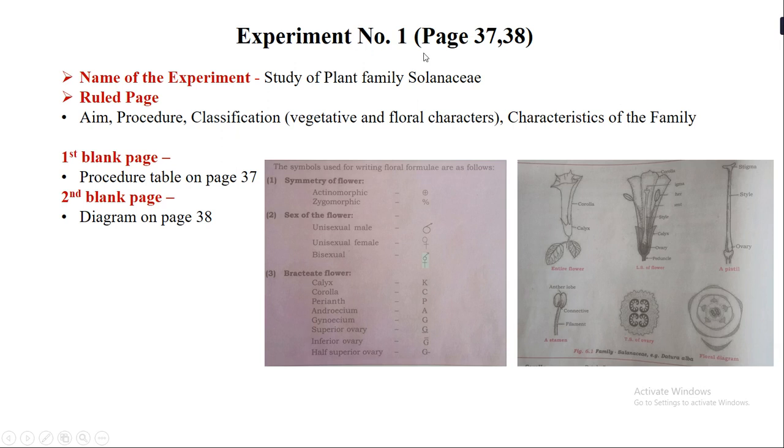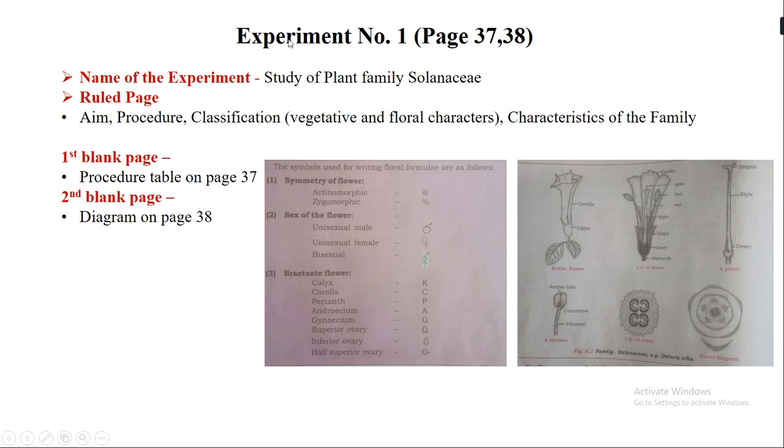Now you will also see that on page number 39 and page number 40, there is the other family, study of family Fabaceae. This is the portion that is being reduced for this year. You only have to write the content on page number 37 and 38. 39 and 40 are reduced.